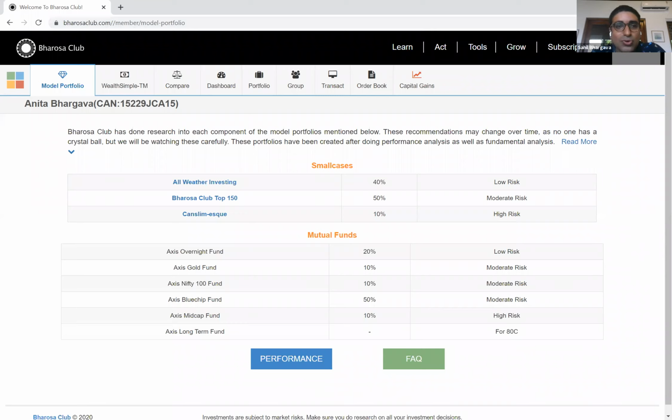I do have a suspicious bent towards pure momentum funds myself, because I feel like it's very dangerous to invest in something you don't understand. And I don't particularly understand the strategy in the level of detail that I want to, but Capital Mind is on my list of small cases that I want to do deep due diligence on, because I've been really, really impressed with their numbers. And what I'm going to do actually is do my homework on the fund and maybe even try and speak to the fund manager.